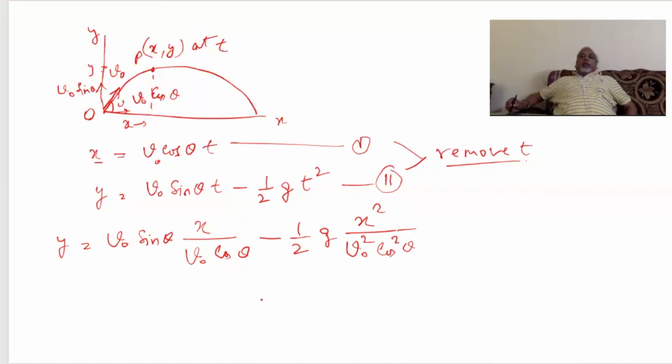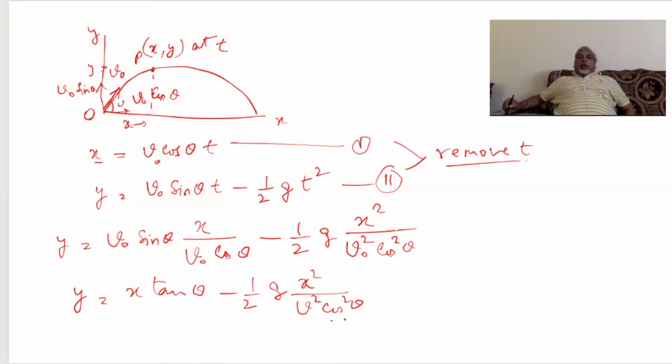Now t is removed, or we can write it as x tan theta minus half g x square upon V0 square cos square theta.